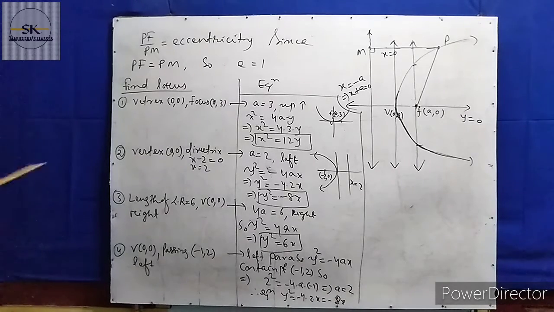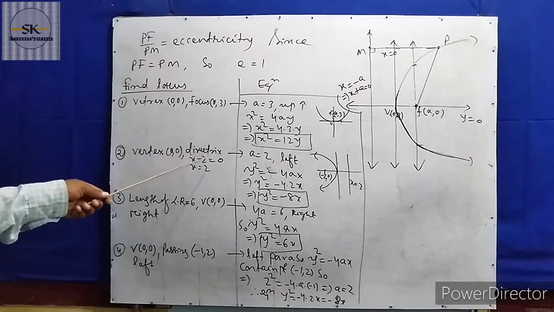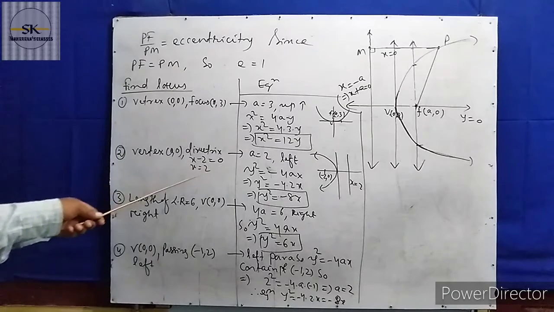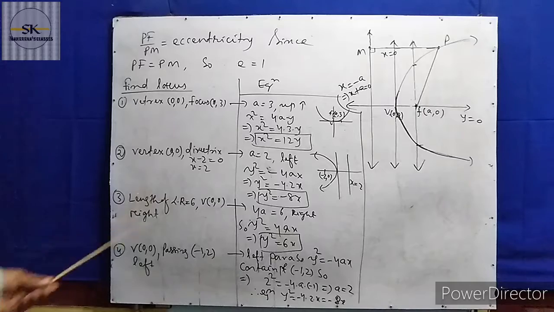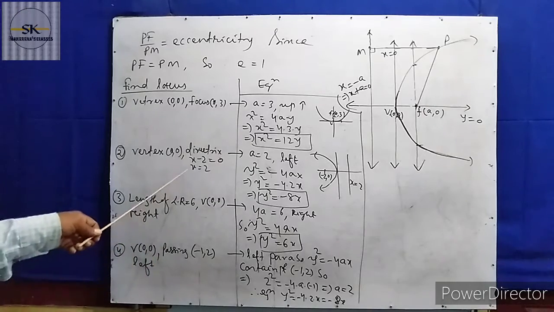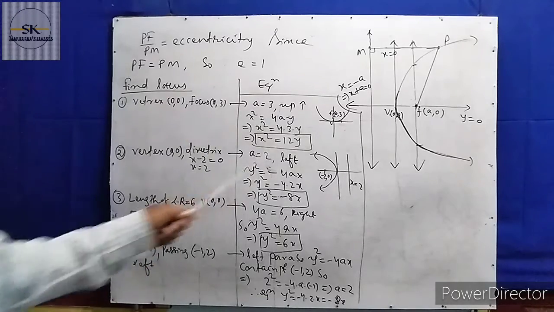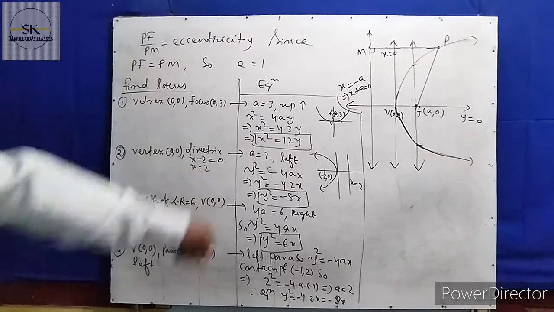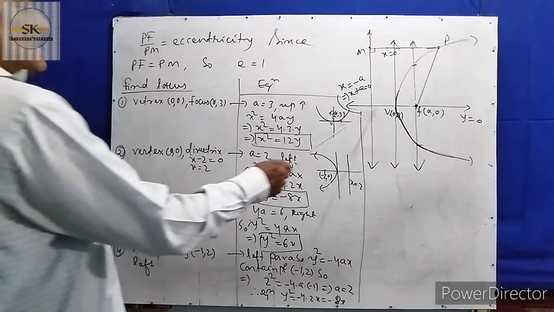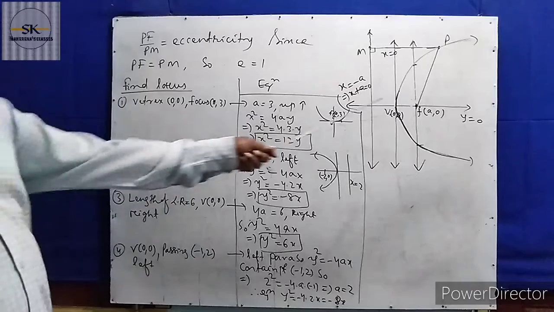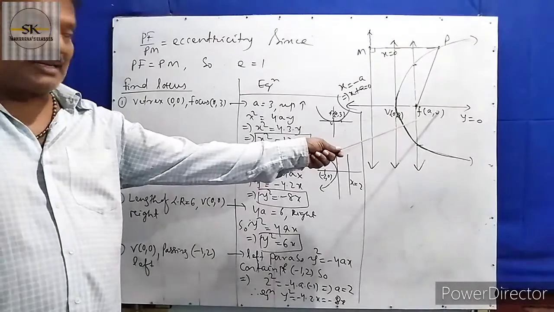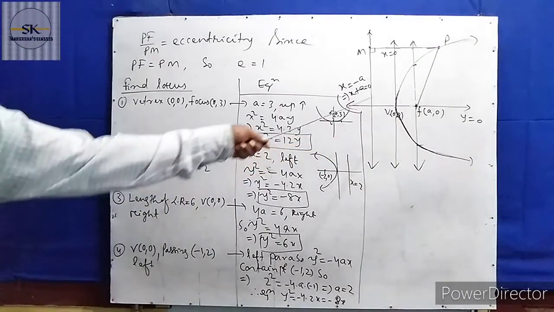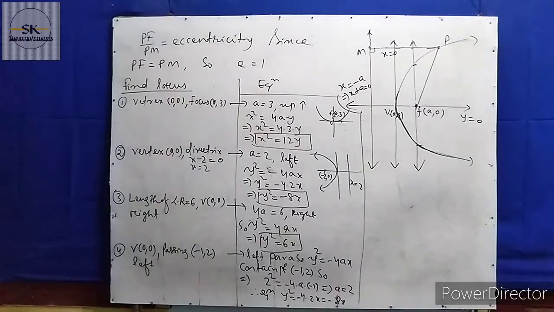Next condition given: vertex (0, 0), directrix x − 2 = 0, or x = 2. Here x = 2 means this directrix line lies on the right side. If the directrix lies on the right side, then the parabola opens towards the left.